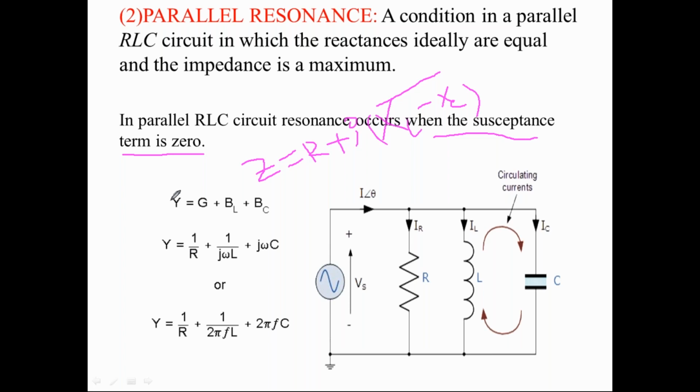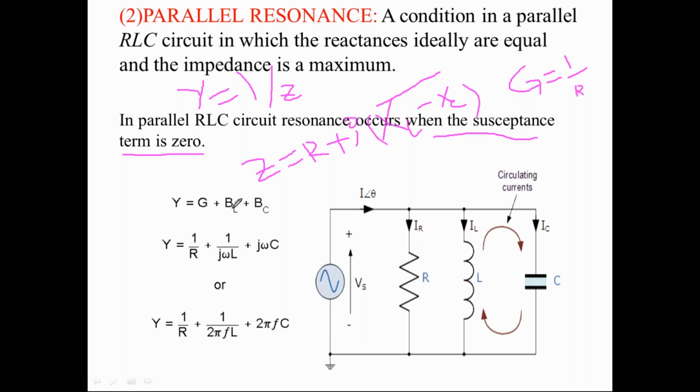So similarly, Y, meaning admittance, Y is equal to 1 by Z. 1 by Z is called an admittance. We know all these basics from the fourth unit, as I said in the previous classes. And G is equal to 1 by R. Conductance G is equal to 1 by R. Right? The 1 by R term can be called G.